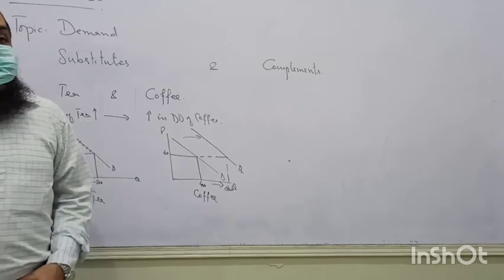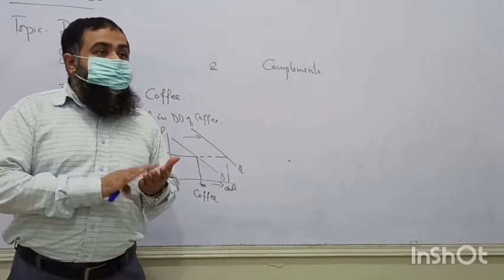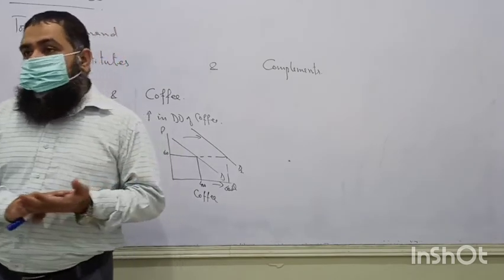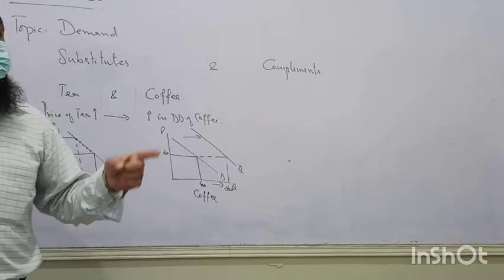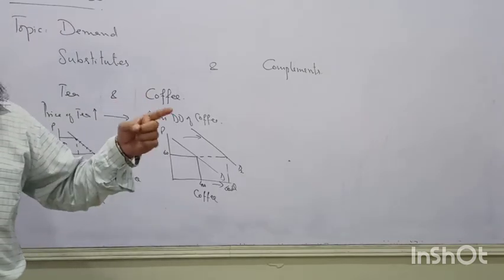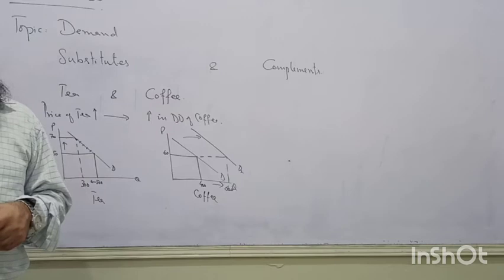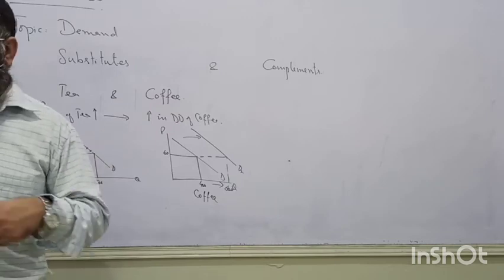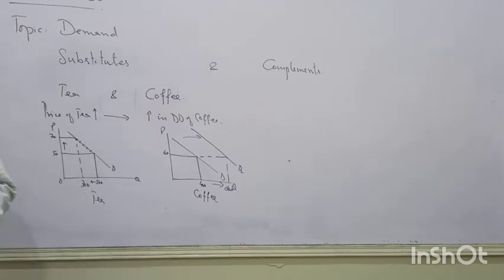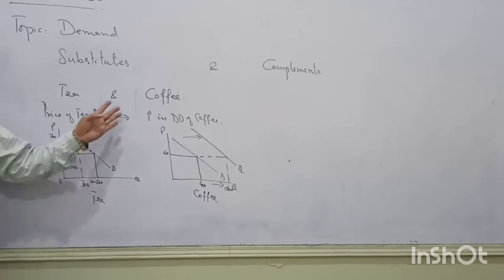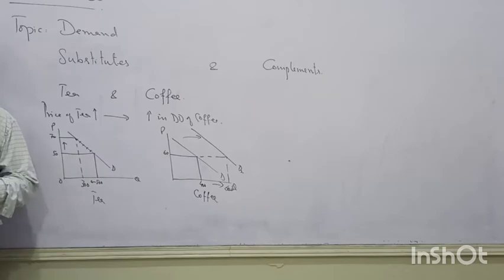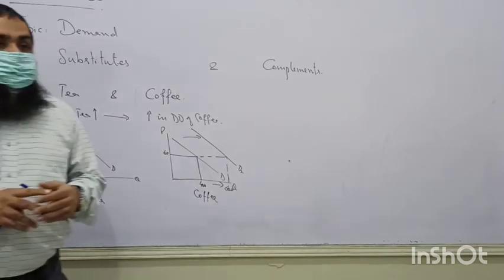So what is happening? Due to this competition in the market, producers are also keeping an eye on the rival prices. What prices are being charged by the competitors? And they don't want to keep a higher price of their product than their competitor. Otherwise, they will be losing their customers and those will be buying the substitute goods. Right, sir?